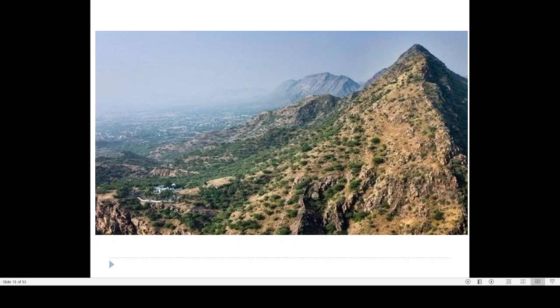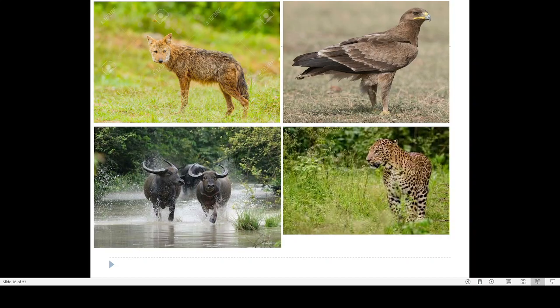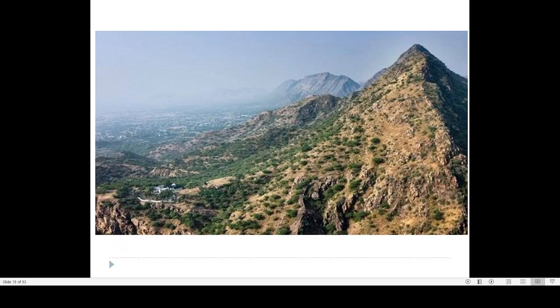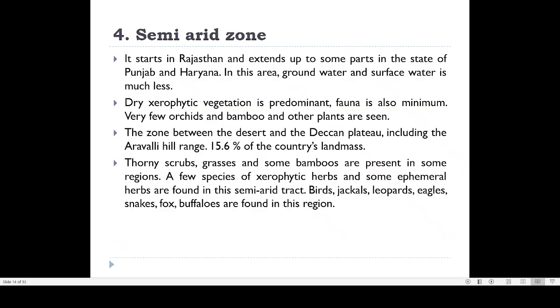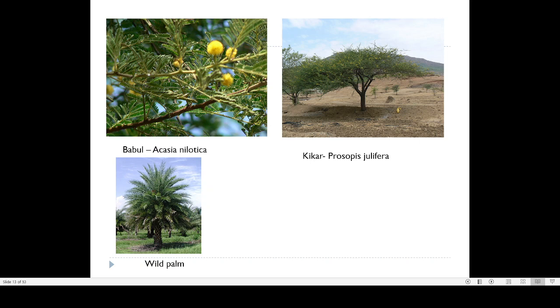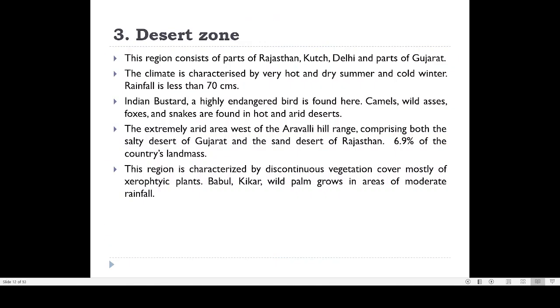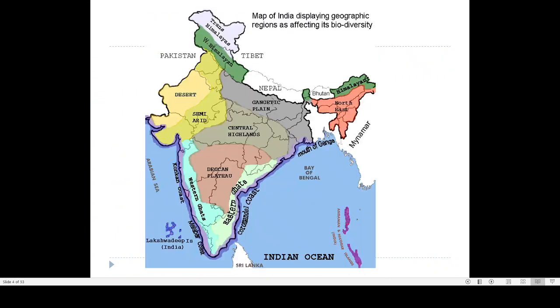This is now the natural landscape, but because of the presence of many rivers, Punjab and Haryana are actually well supplied by river water. Now if you look at that, you can see that this is the Punjab and Haryana region, and this is the Delhi region. Many parts of Gujarat are also in the semi-arid region.